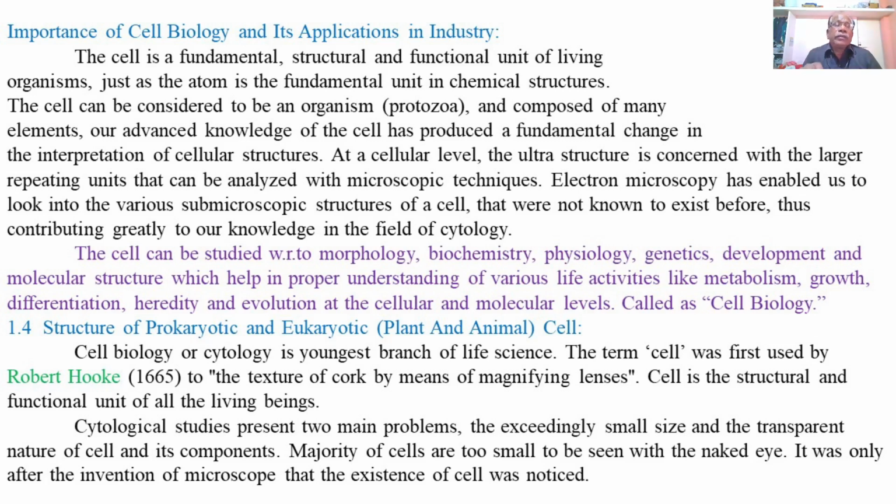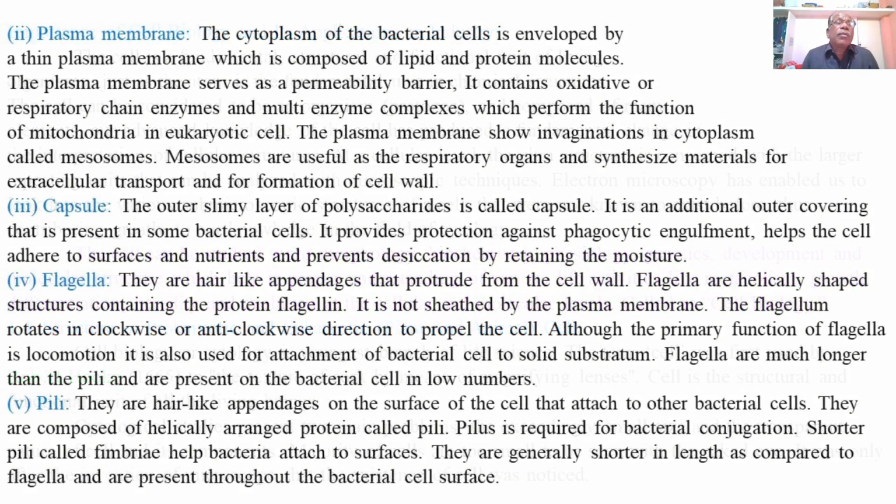We are dealing with the structure of prokaryotic and eukaryotic cells, and the first important component, which is present around the cells forming a protective covering membrane, is the plasma membrane. It encloses the cytoplasmic contents or cellular components, giving a particular shape or size to the cells. So the first one is the plasma membrane.